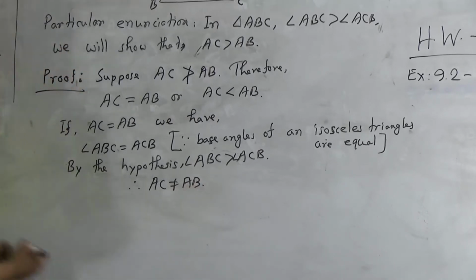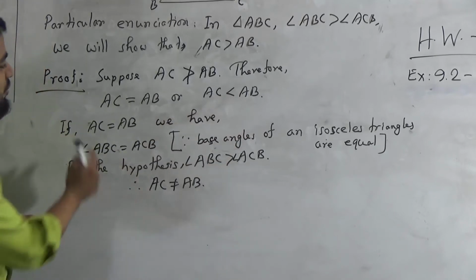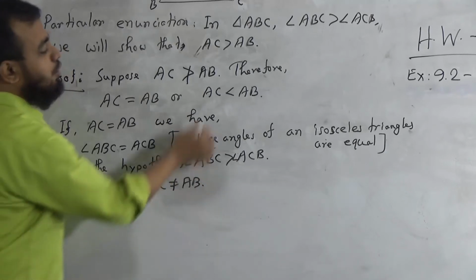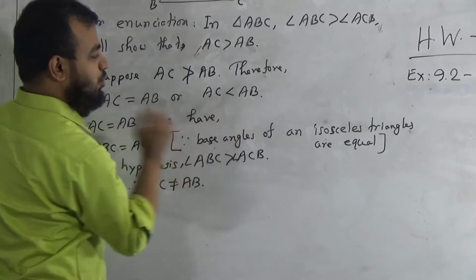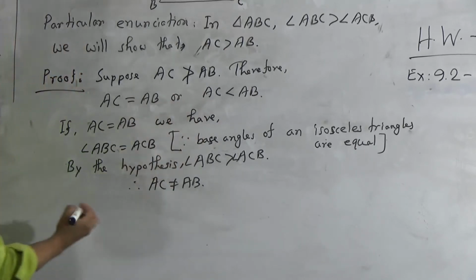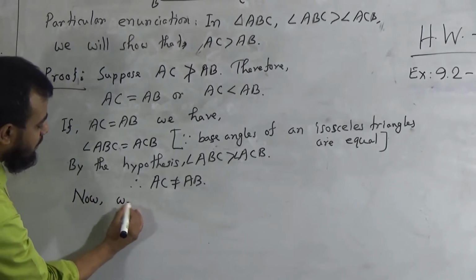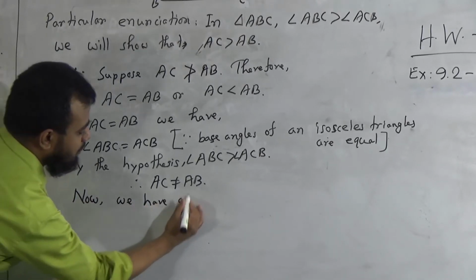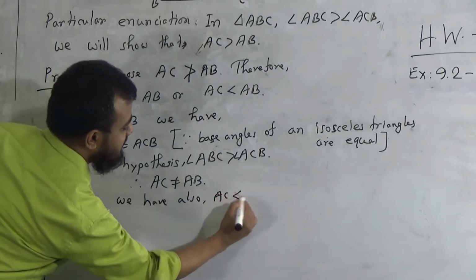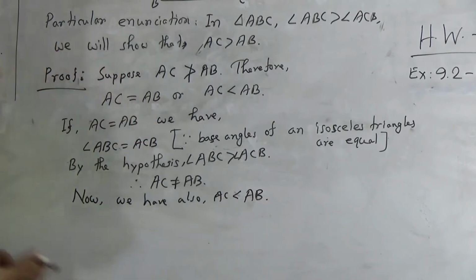Okay, now we will consider this one, AC is less than AB. We first considered AC equal to AB, but we proved already that AC is not equal to AB. Now we consider AC is less than AB, and we will show that AC is not less than AB.